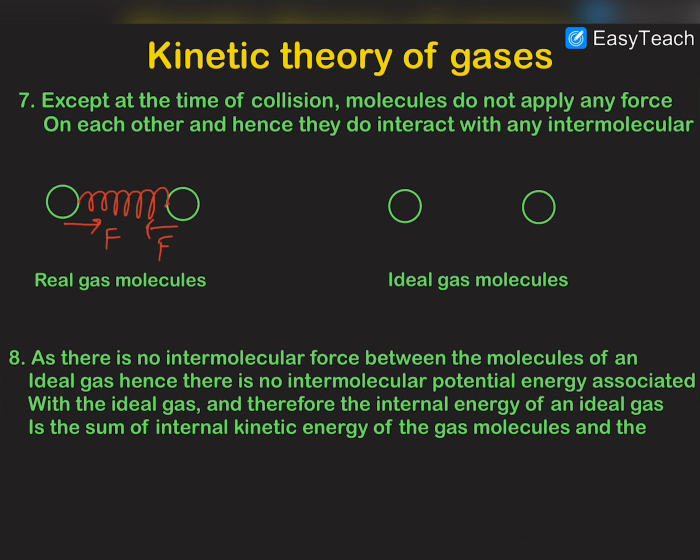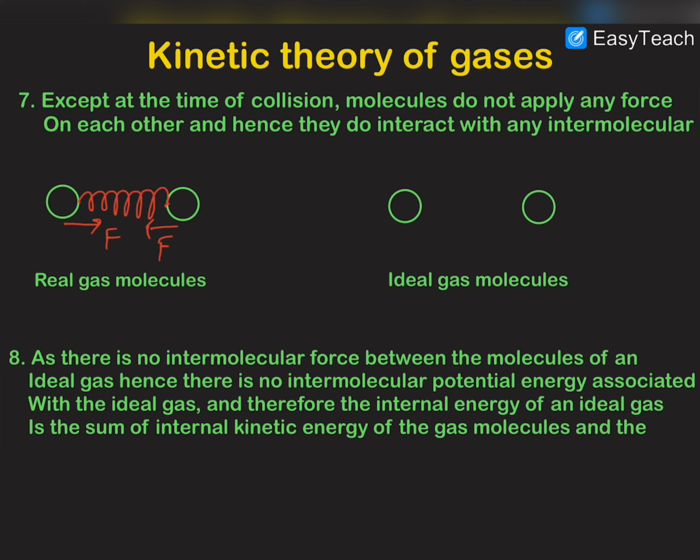We are talking about the ideal gas. Now this is a very important point about the assumptions of an ideal gas. We know that molecules collide, and when they collide they apply some contact force on each other, but apart from that force they do not interact with any other field force or any other force, and therefore there is no interaction force between the ideal gas molecules, while there is some interaction force between real gas molecules.